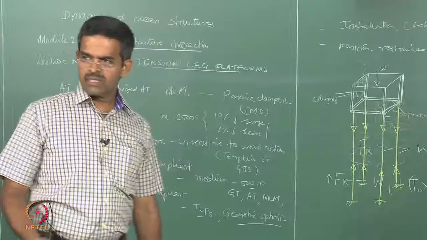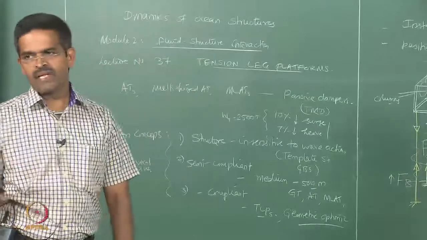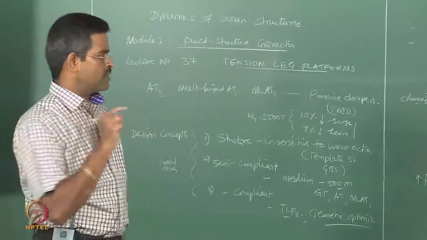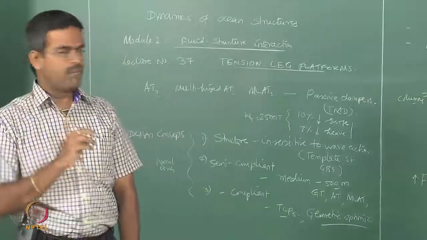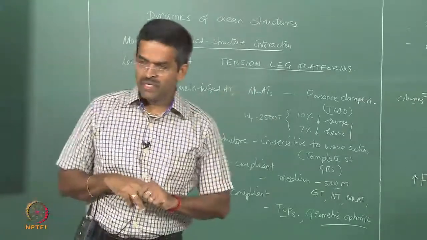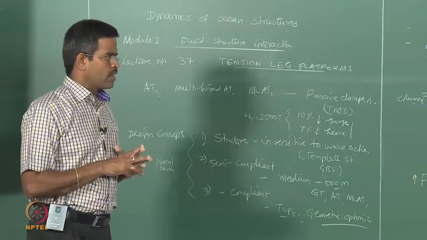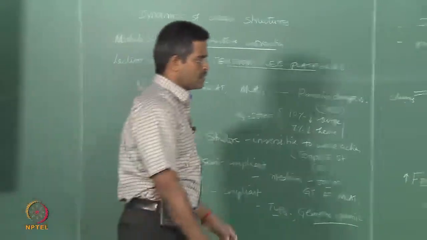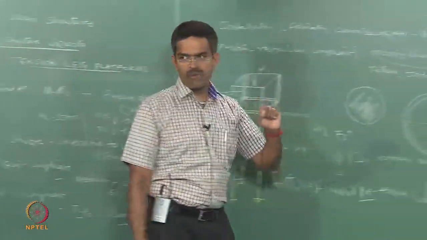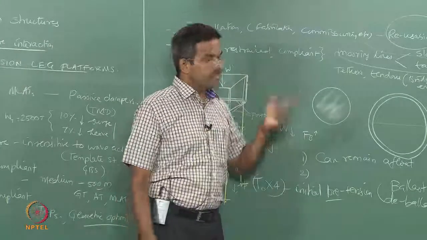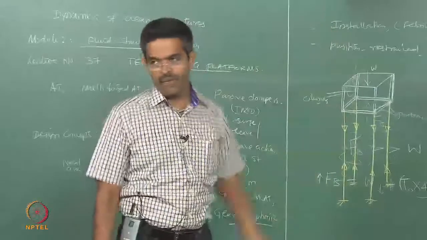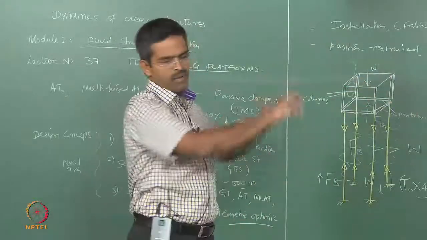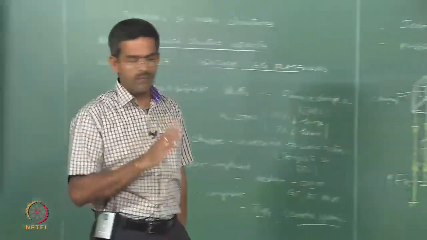Whatever may be the structural system, I should be able to divide them into finite elements and try to find the forces exerted by the water particle acceleration and velocity on the member, and from that I can find the forces. Either I can use diffraction theory or I can use the Morrison equation, etc. I can find the force in each member, I can accumulate them, I can rearrange all the forces in the total 6 degrees of freedom, I will get a full vector. So, the right hand side is not a botheration for me as of now.